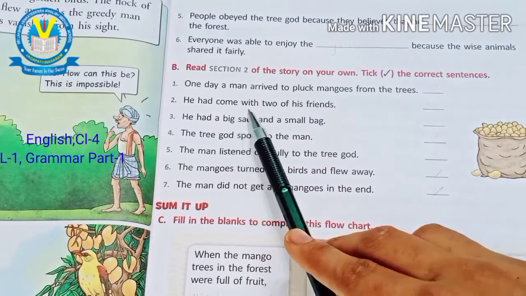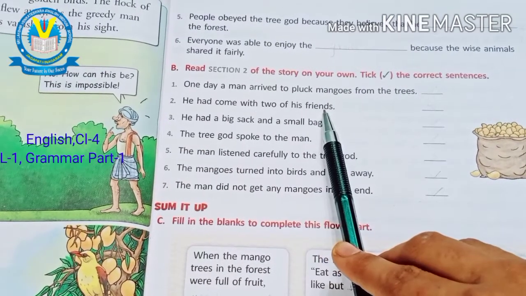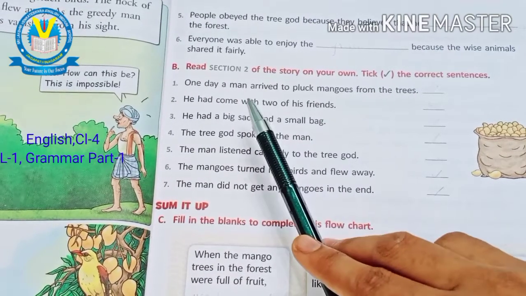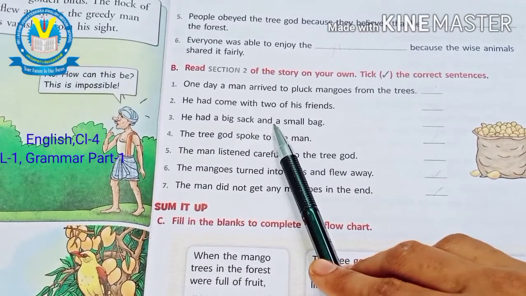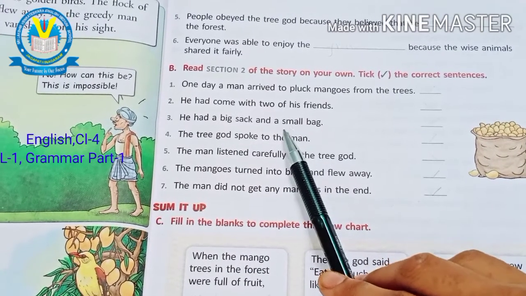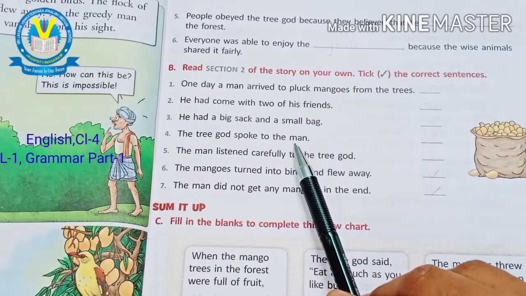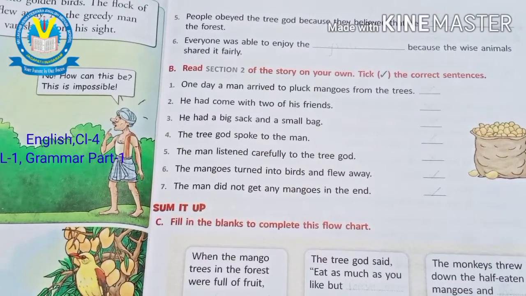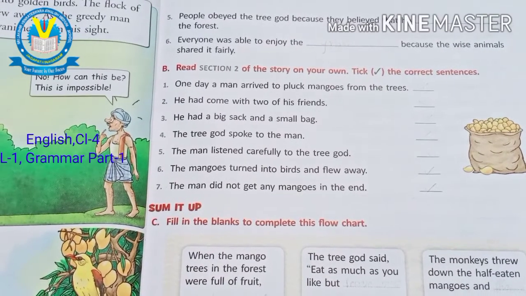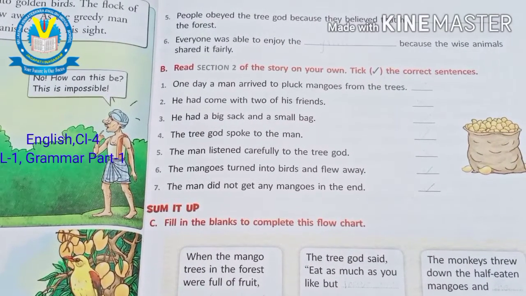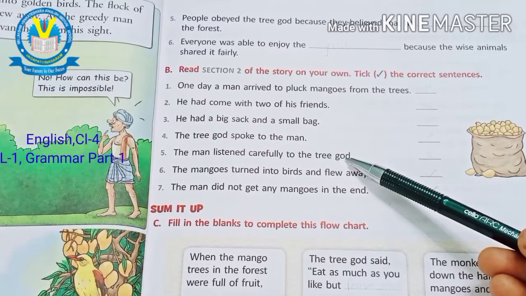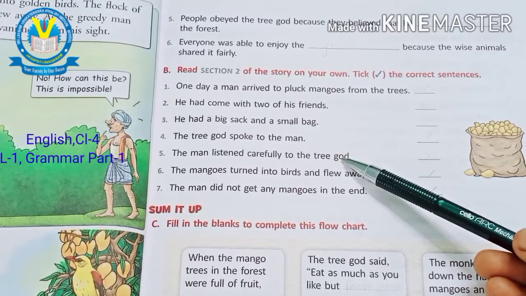And the next one, he had come with 2 of his friends. Is it correct? No, it's wrong. And next one, he had a big sack and a small bag. Yes, it's correct. The tree god spoke to the man. Yes, the tree god spoke to the man. And the next one is, the man listened carefully to the tree god. Did the man listen carefully to the tree god? No, it's a wrong sentence.